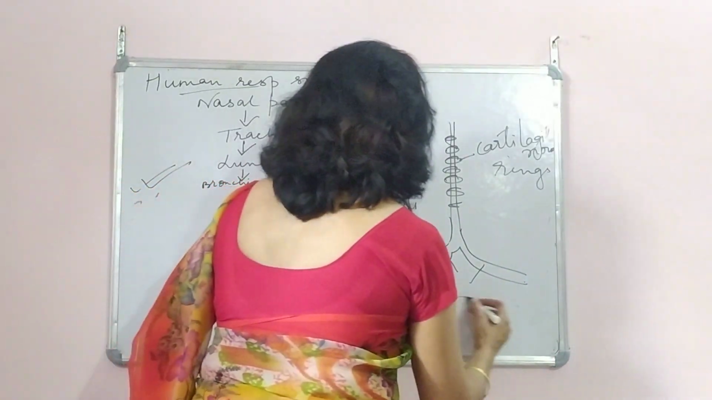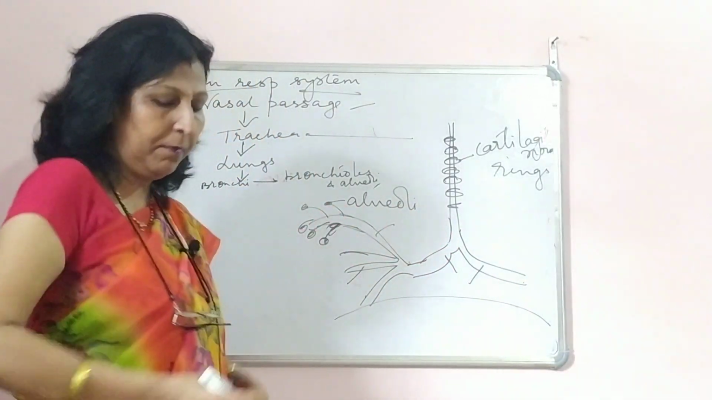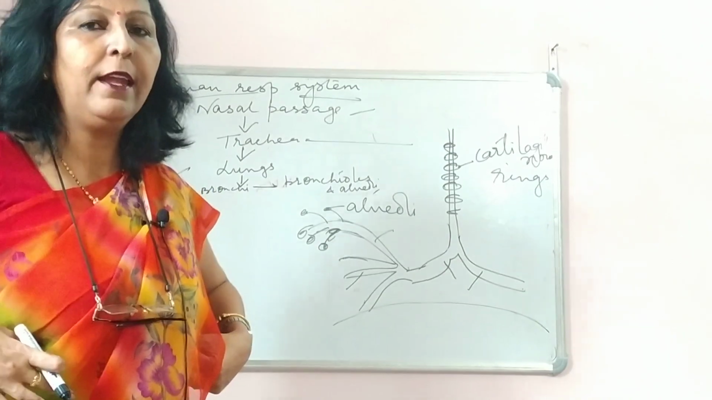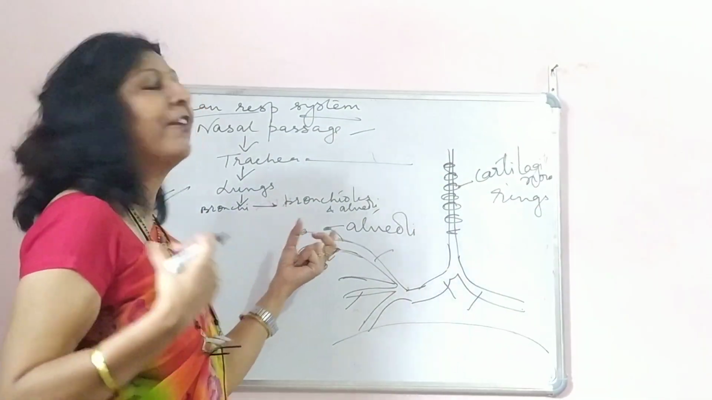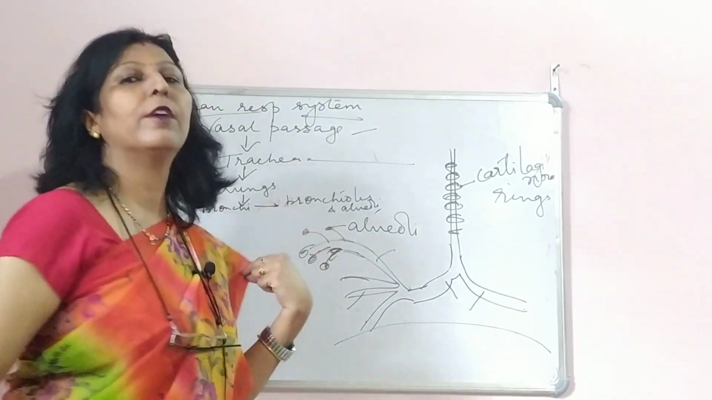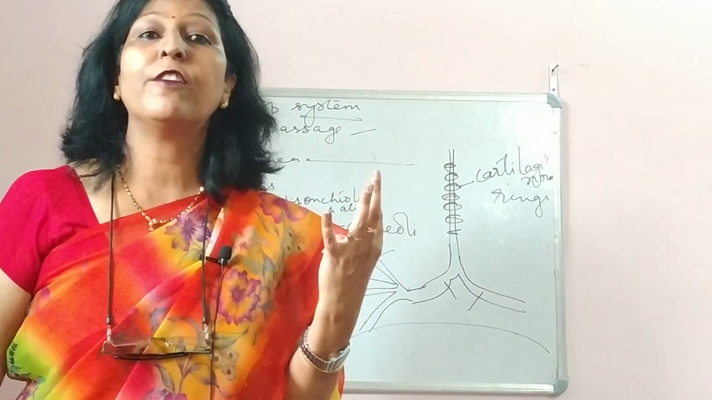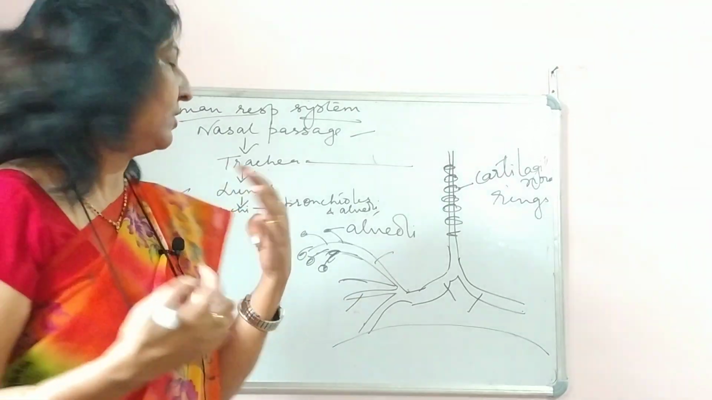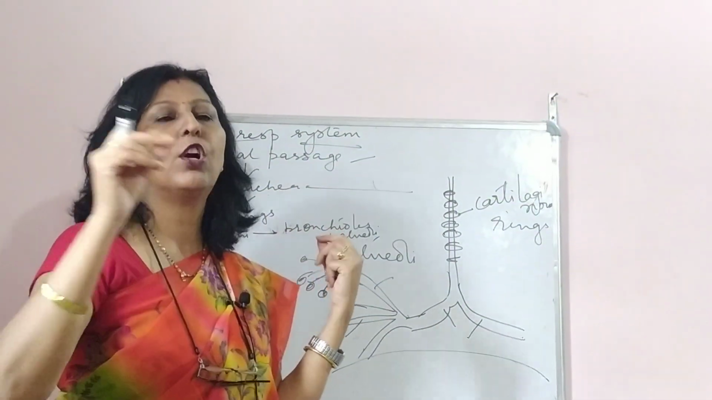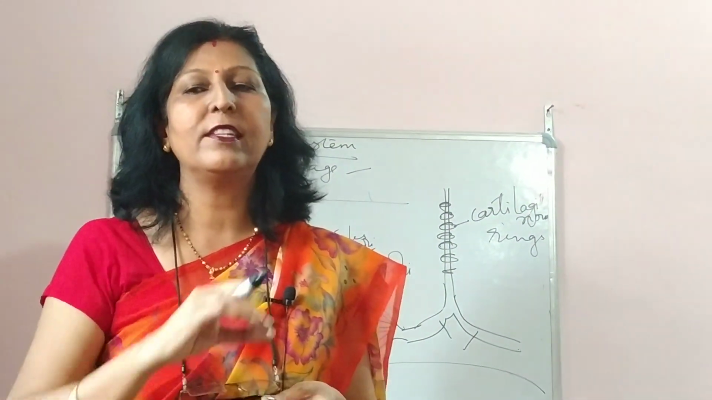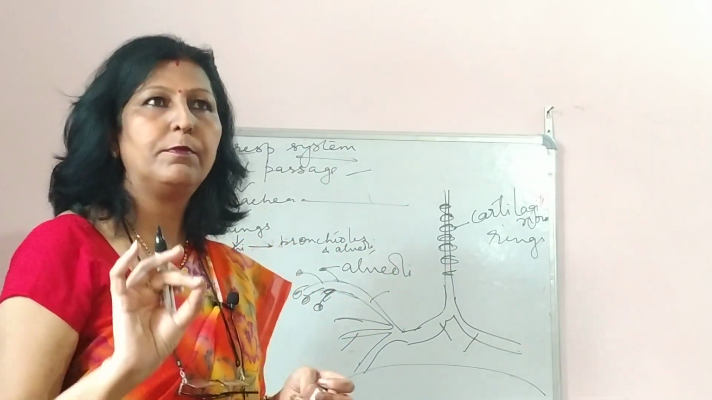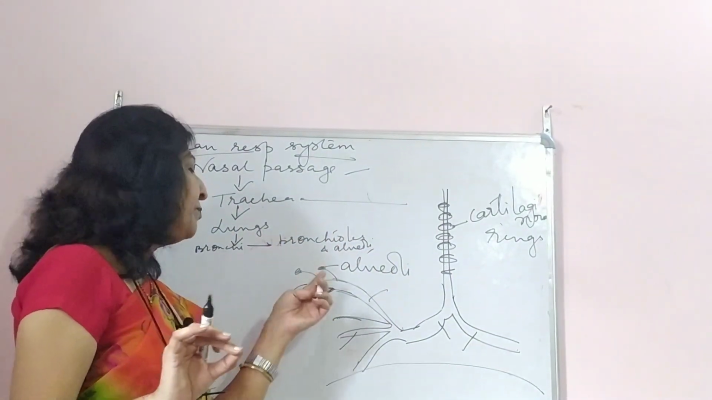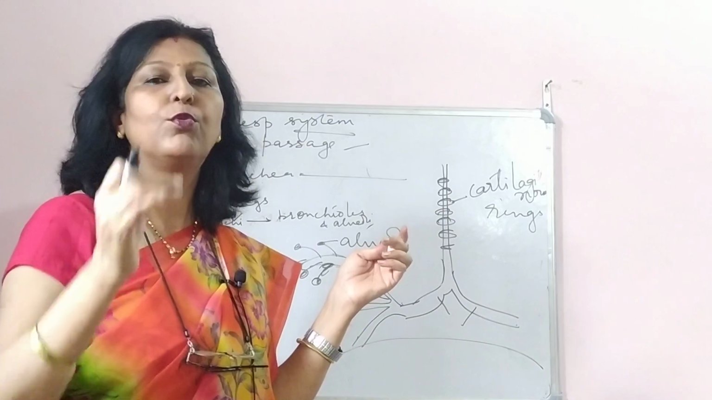And the diaphragm is present over here, below, and the lungs are present. And finally the alveoli. Now what is the function of the alveoli? The function of the alveoli is to increase the surface area for exchange of gases. And these alveoli have thin walls, capillary walls you can say, which are supplied with blood vessels, and the exchange of gases takes place through the alveoli.